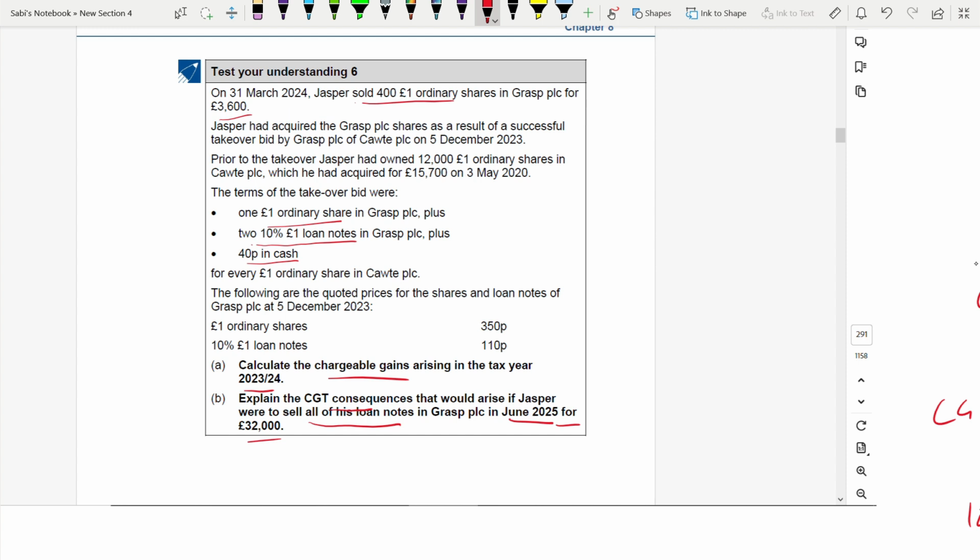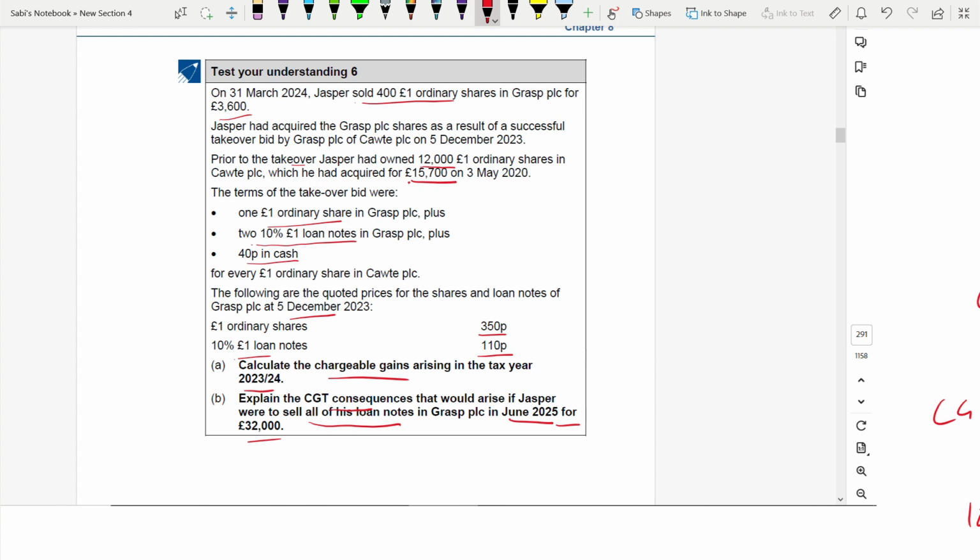Before the takeover Jasper owned 12,000 ordinary shares which he had acquired for 15,700. Now these are the quoted prices on this date. Ordinary share 350 pence and loan note is 110 pence. Similar to the previous question. So if you had done the previous question, this would be very easy for you. We have to apportion the cost. We have to apportion the purchase consideration also, in fact. How much is for cash, shares and this one. So let's quickly do that.